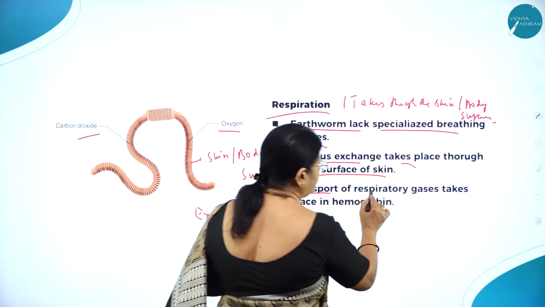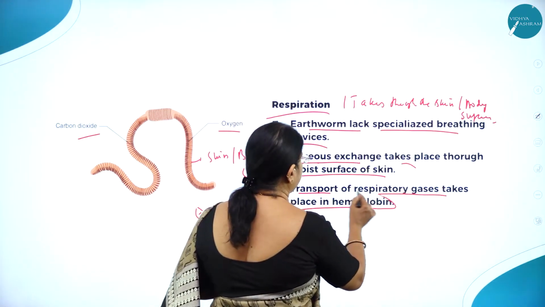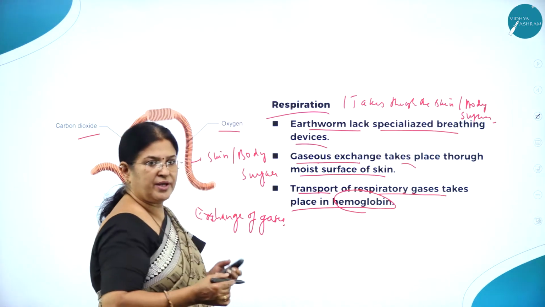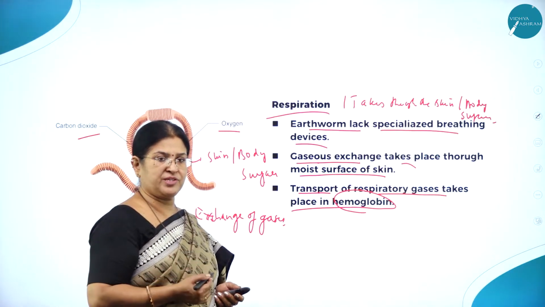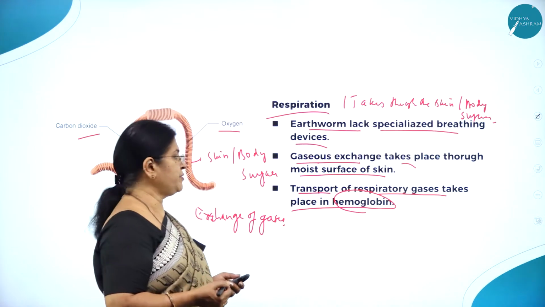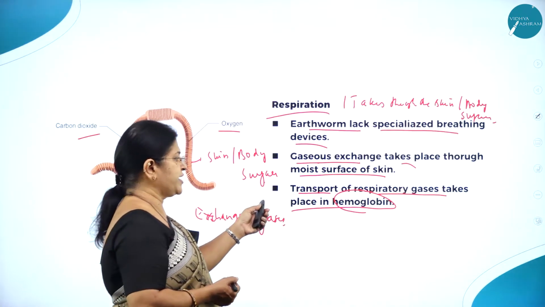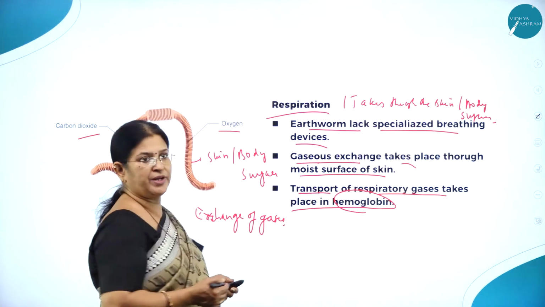So transport of respiratory gases takes place in hemoglobin, just like the lungs and the blood are mainly involved in gaseous exchange in human beings. So transport of respiratory gases takes place in hemoglobin, right?